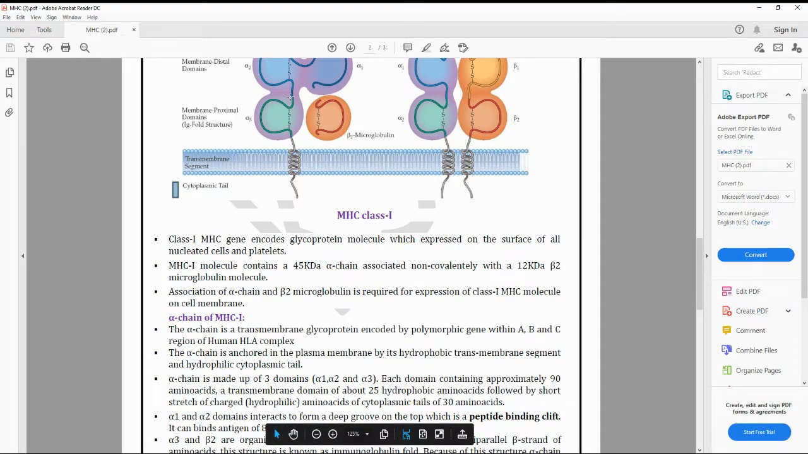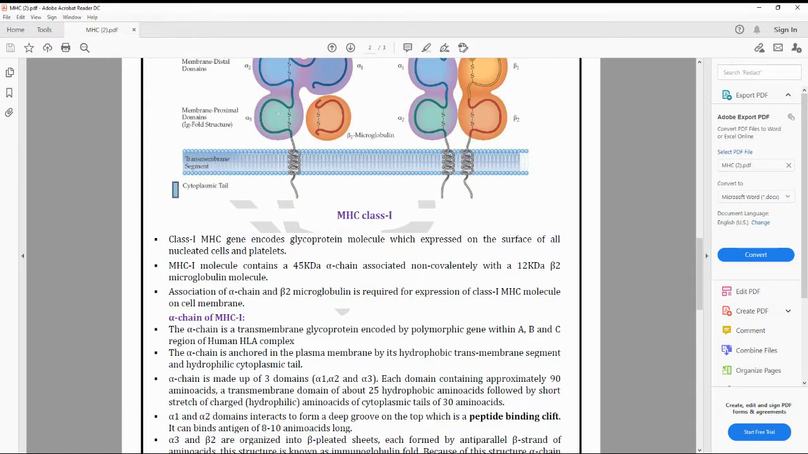Okay, this is the alpha chain in total. This alpha chain is anchored in the plasma membrane by the transmembrane segment and the cytoplasmic tail, of which the transmembrane segment is hydrophobic in nature, whereas the cytoplasmic tail is hydrophilic in nature.